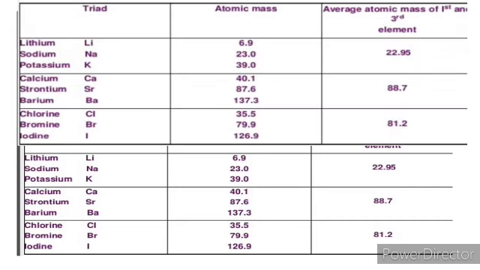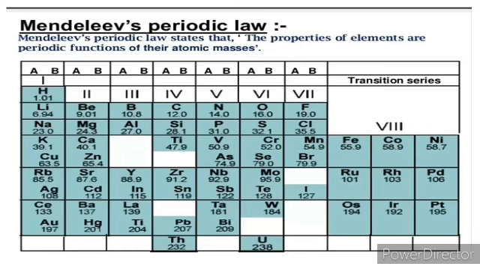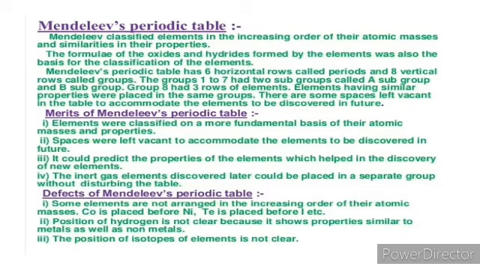He concluded that there are 12 horizontal rows, known as periods, and 8 vertical columns, known as groups. So the achievement of Mendeleev's periodic table is done on that basis. So atomic mass is the main factor of that periodic table.